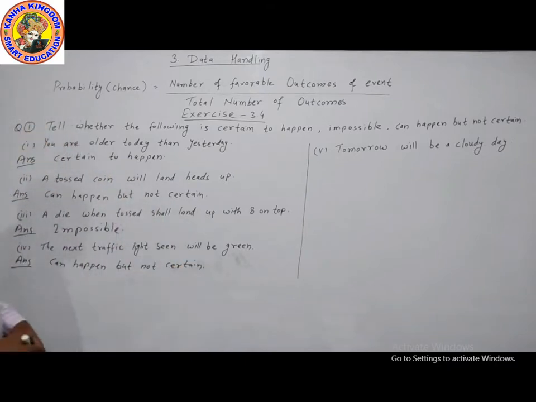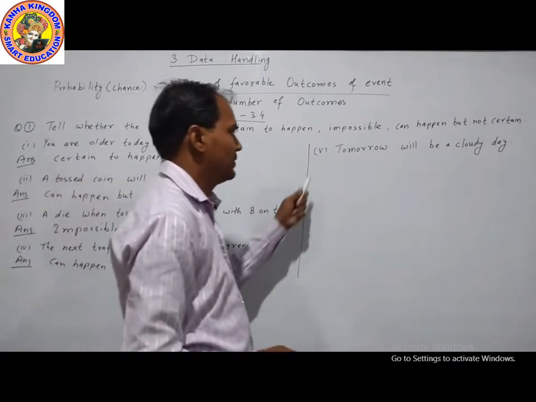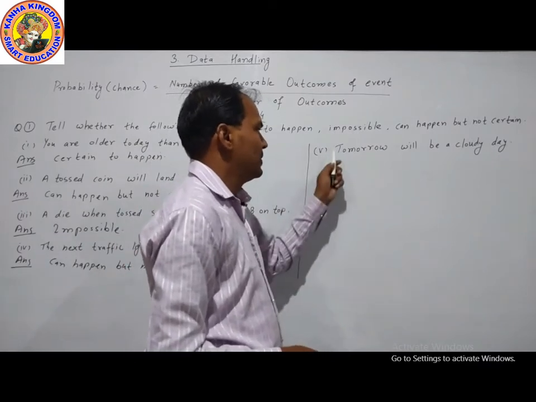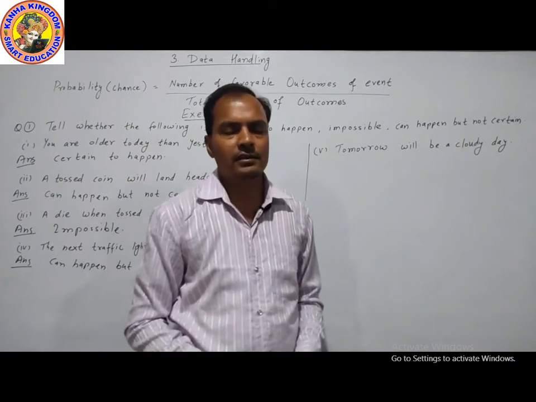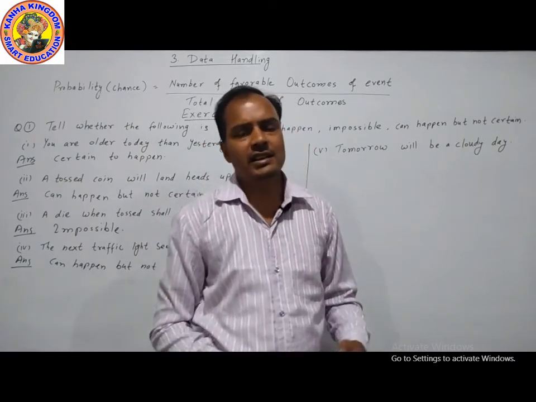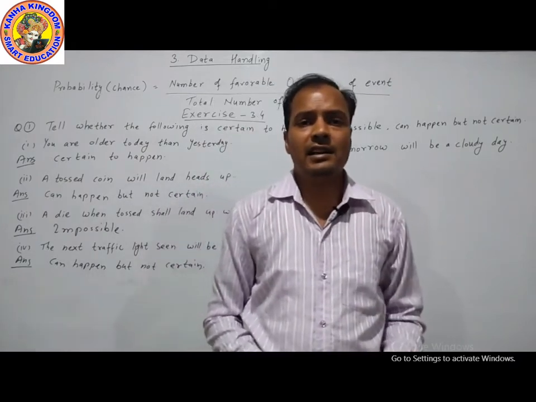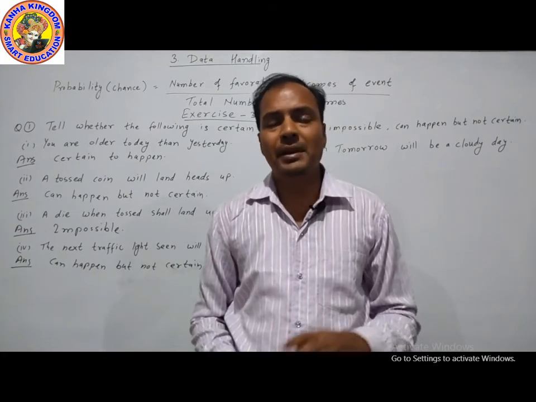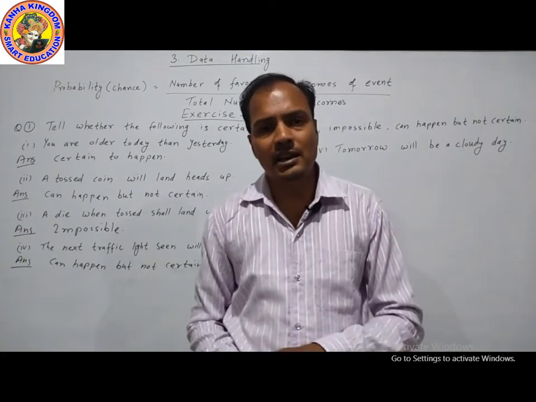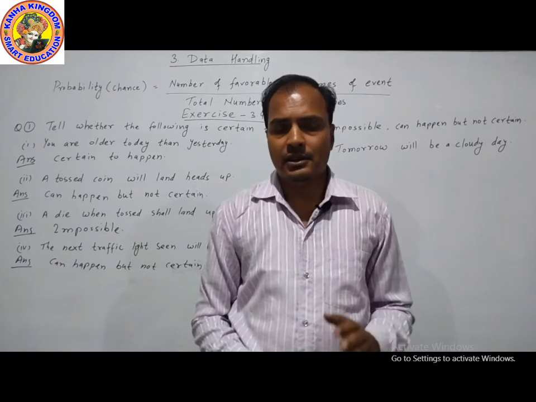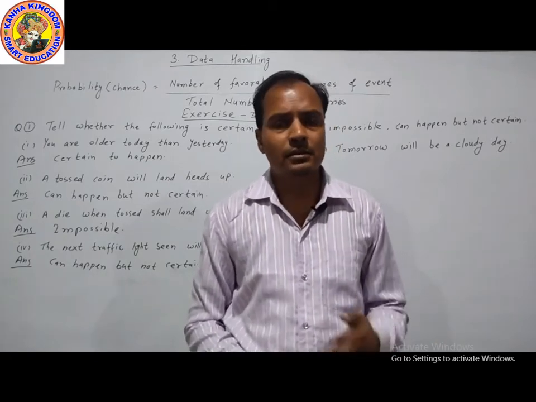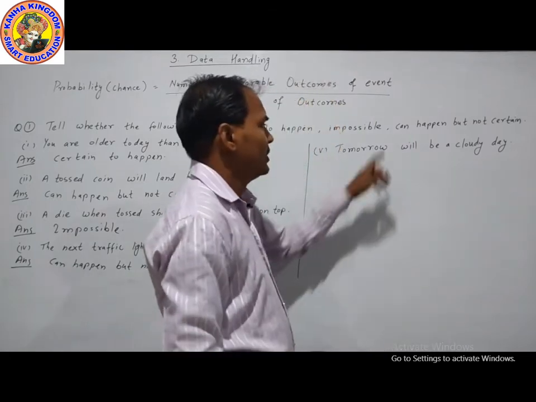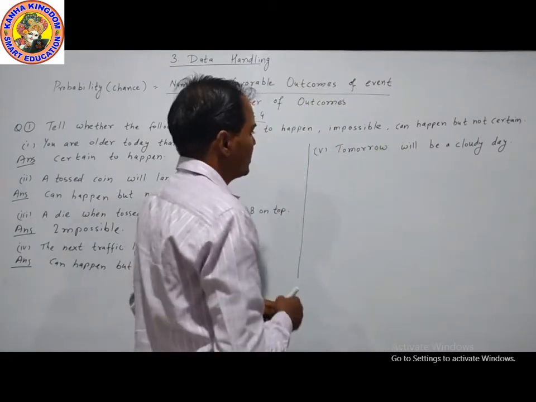Now next is 5. Tomorrow will be a cloudy day. Tomorrow, the next day, there may be a cloudy day. May be cloudy, may not be cloudy. The cloud will come or not come, not fixed. So can happen but not certain.